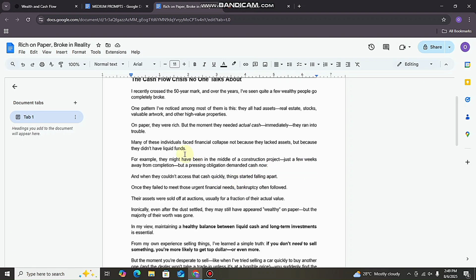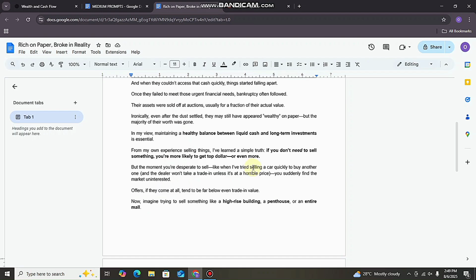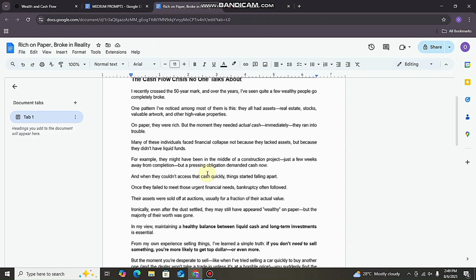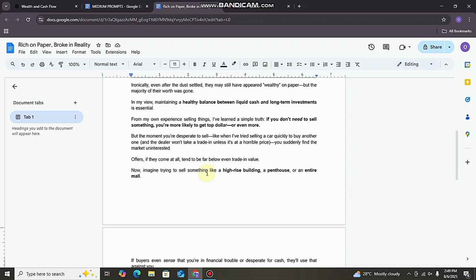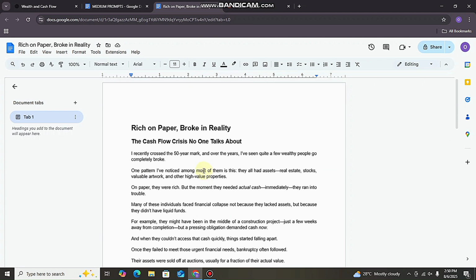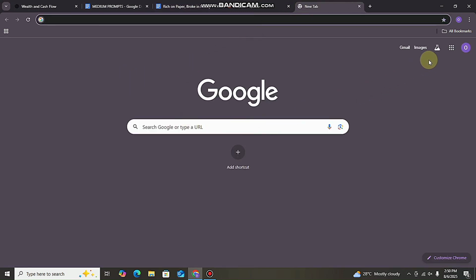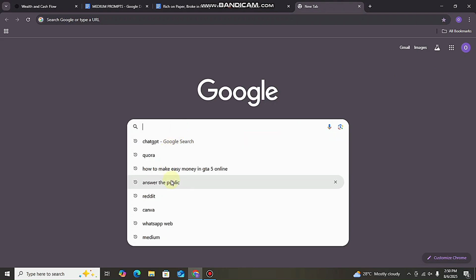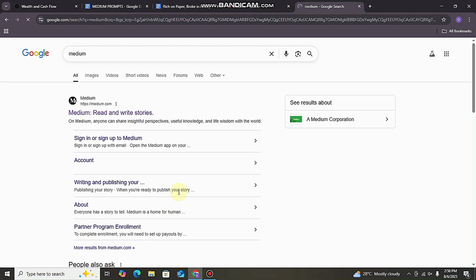Now imagine visiting an article and you are being greeted by walls of text. Some persons tend not to read. So one of the things that make people not to read much is when the text is jam-packed. So we have to space it out, and that is why I've spaced it out. And then when you're done like this, your article is ready, and the next thing you need to do now is to head on over to your Medium.